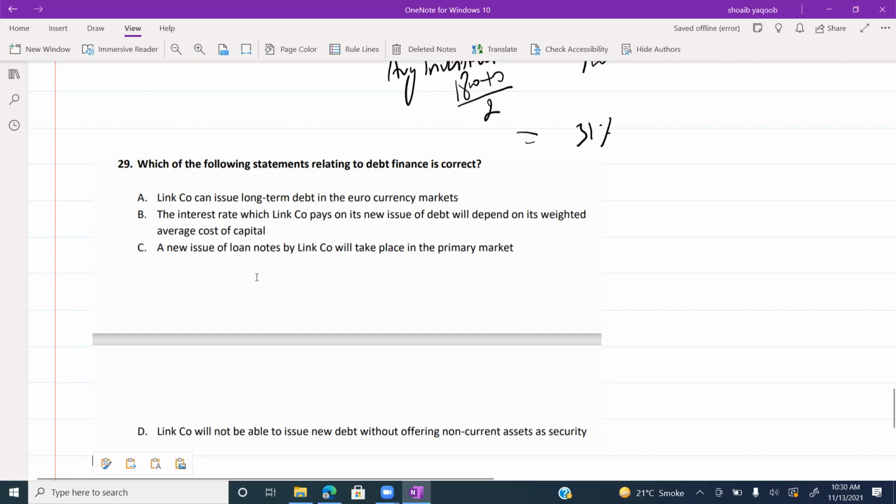A new issue of loan notes will take place in the primary market. Link Company will not be able to issue new debt without offering a non-current asset as security. So which statement is correct, guys? C. If a company issues a bond for the first time, that will be issued in the primary market. C is correct.